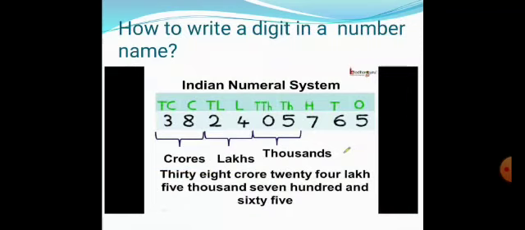How to read a digit in a number name? First, we put commas and then we read it. In the Indian numeral system, we put commas after every 2 digits. Only the ones period will be put after 3 digits. So how can we read this number? As 38 crore 24 lakh 5,760.